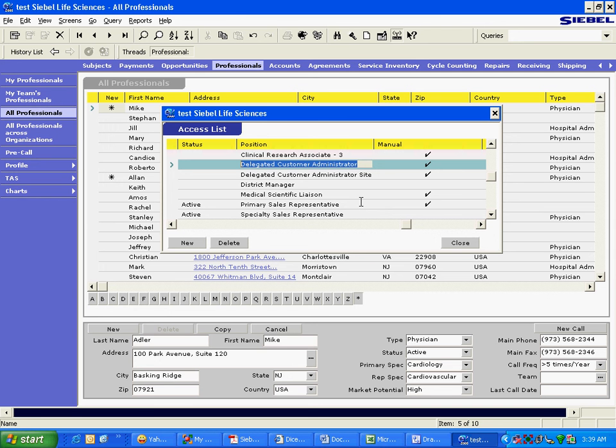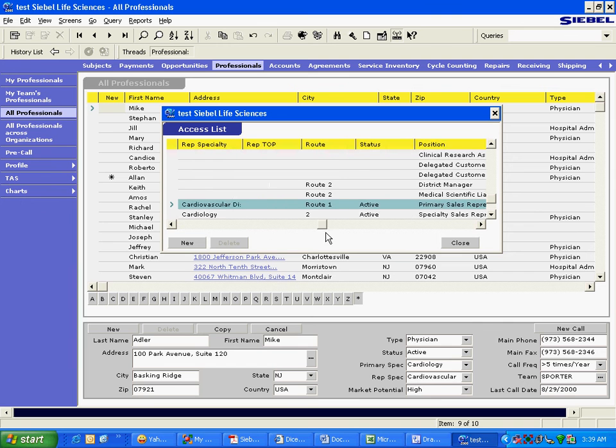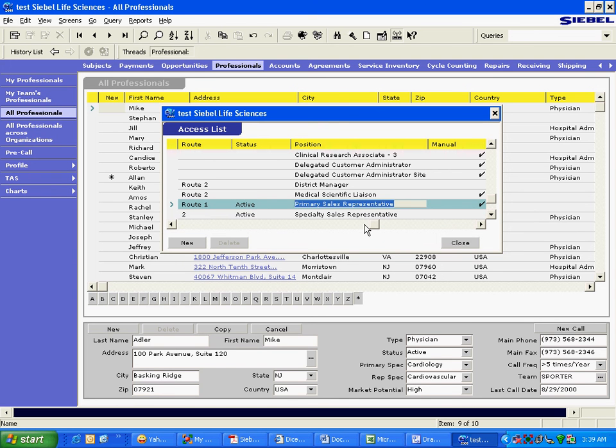So if a new user comes in and I assign him this position, he will get the access, not Susan Porter. If I give this position, primary sales representative, to you, you will see this data, not Susan Porter. When Susan Porter logs in, she won't see anything. Do you see your point? Because data is assigned to a position, and if the position is assigned to you, then you will see the data. She won't see the data. Making sense?